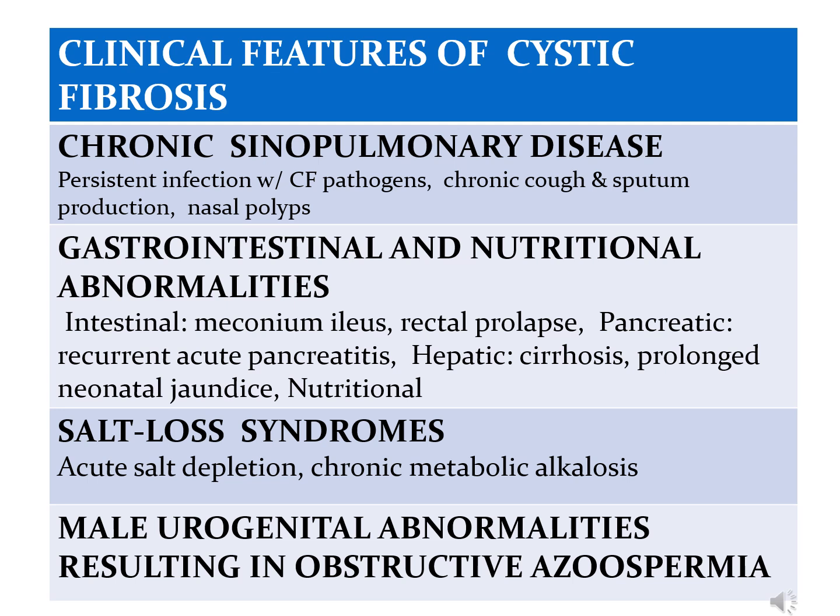These are the clinical features of cystic fibrosis. You can have chronic sinopulmonary disease and gastrointestinal and nutritional abnormalities. You can have salt loss syndromes and male urogenital abnormalities resulting in obstructive azoospermia.